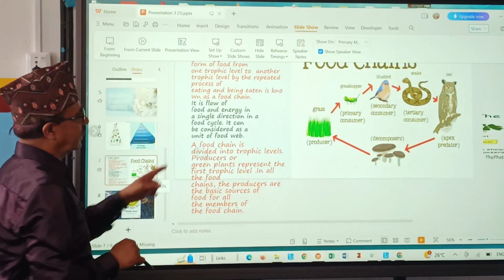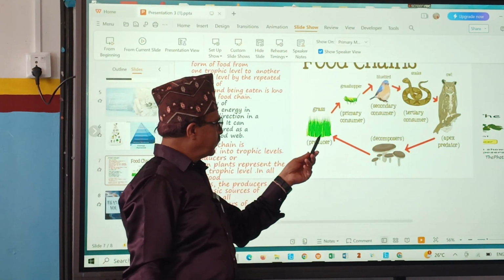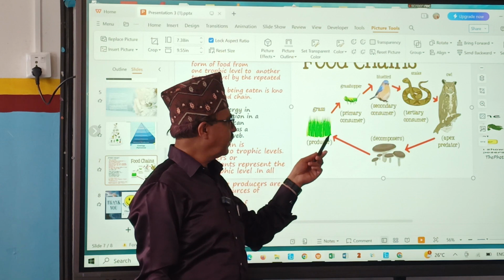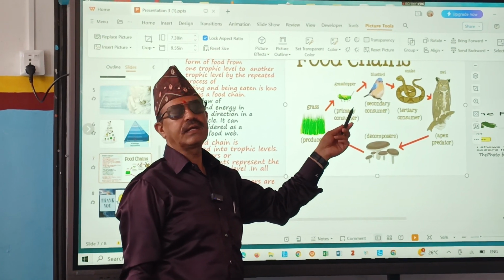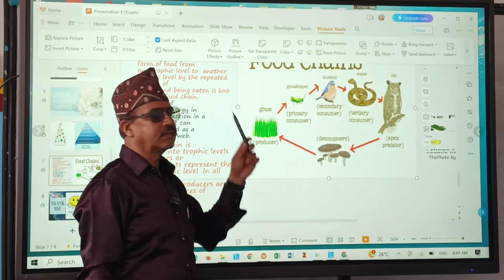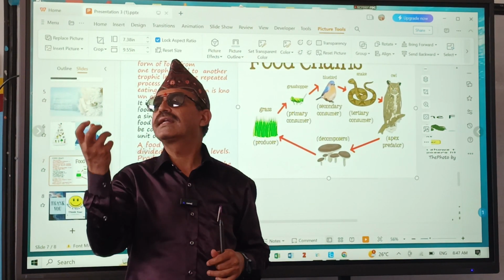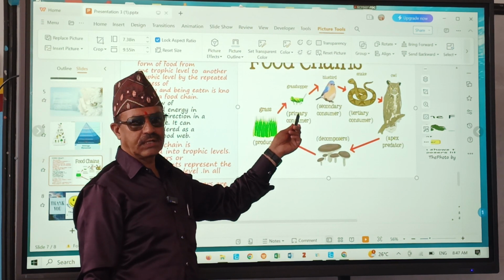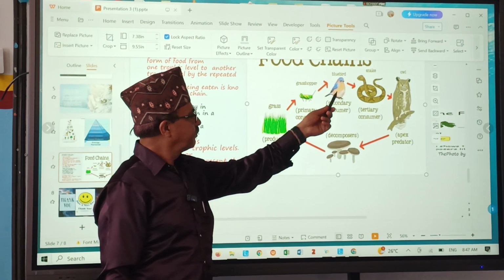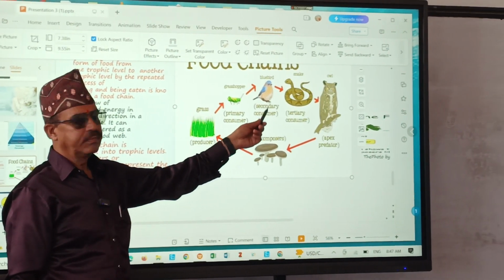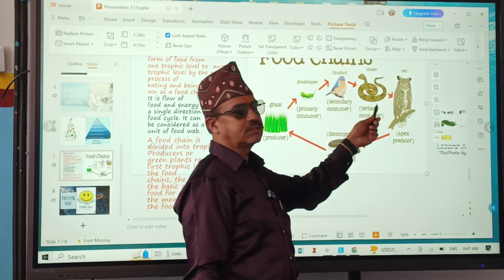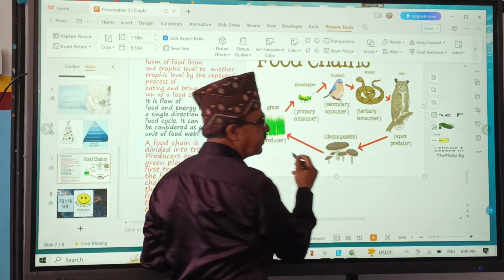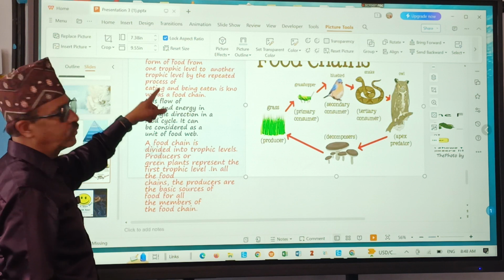Next one is food chain. See, green plants manufacture food by using solar energy, and green plants are eaten by grasshopper. Why is grasshopper a primary consumer? Why does grasshopper eat grass? To get energy. Solar energy is present here. That energy goes to the grasshopper. When grasshopper is eaten by bird, that energy is transferred to bird. And when bird is eaten by snake, that energy is transferred to snake. So here is transfer of energy from one organism to another organism. That is called food chain.